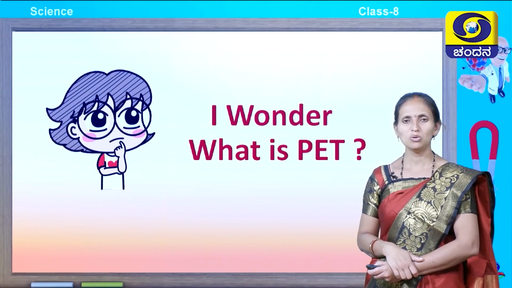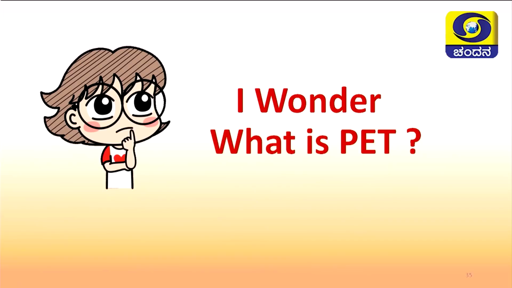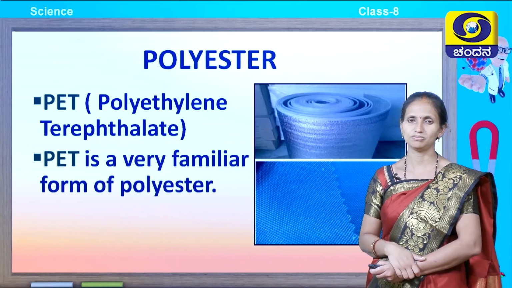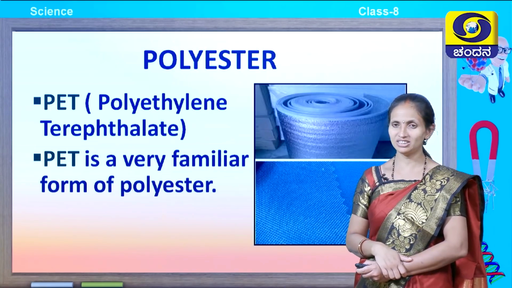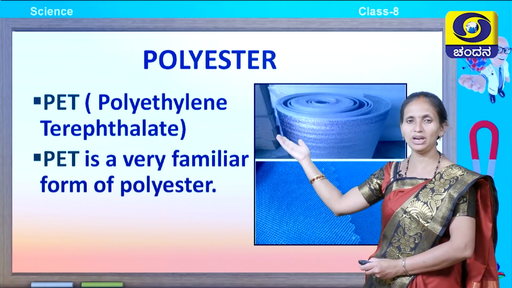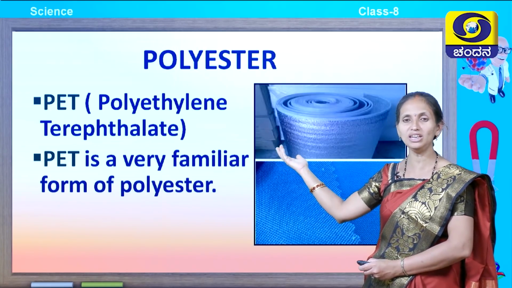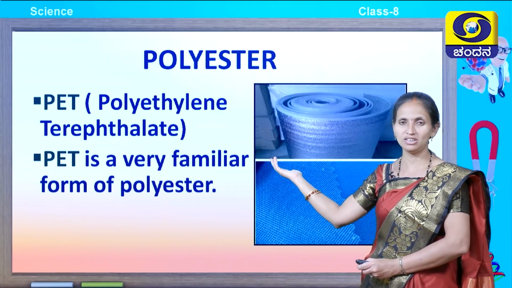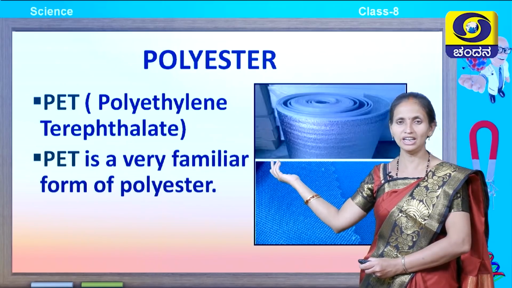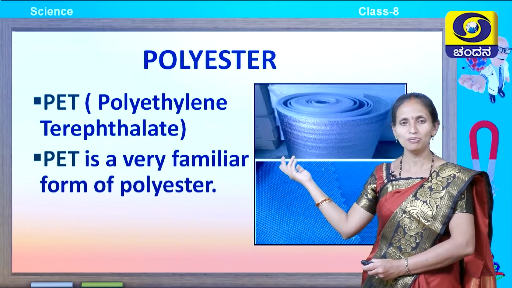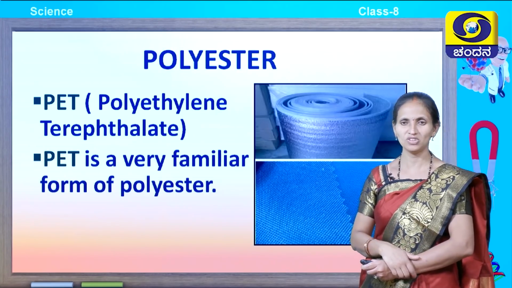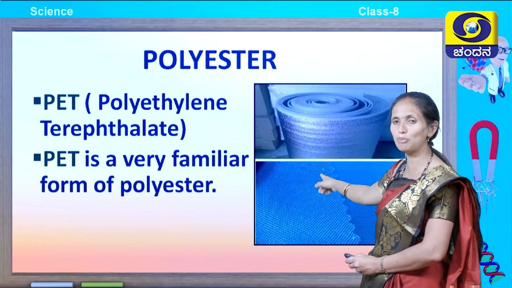I wonder what PET is. What is PET? Let us see, children. PET is known as polyethylene terephthalate. It is a polyester. It is a very familiar form of polyester. You can look at the picture: how does PET look?